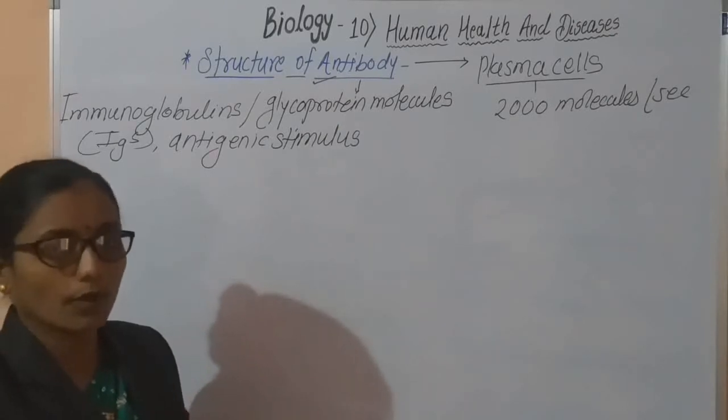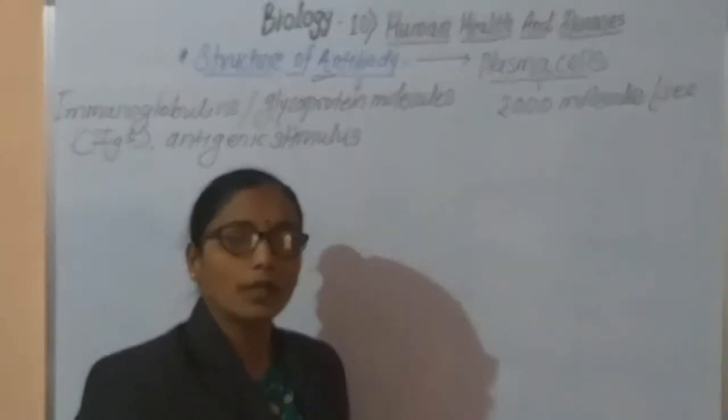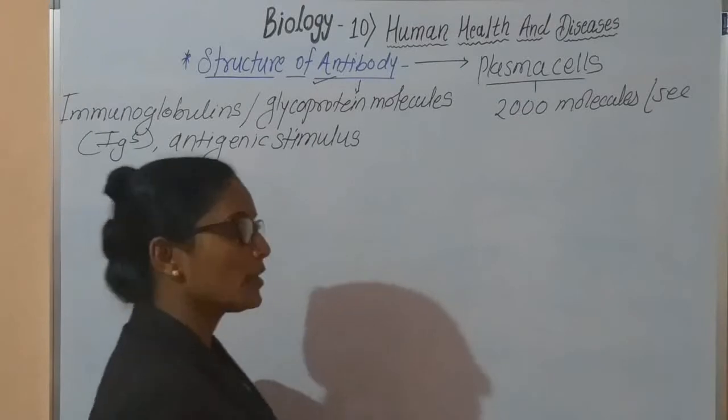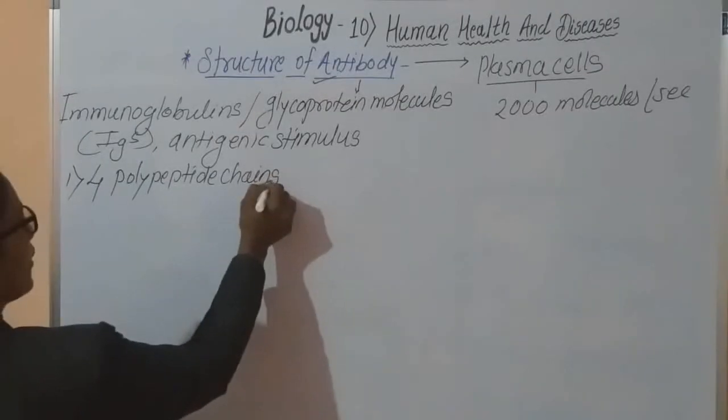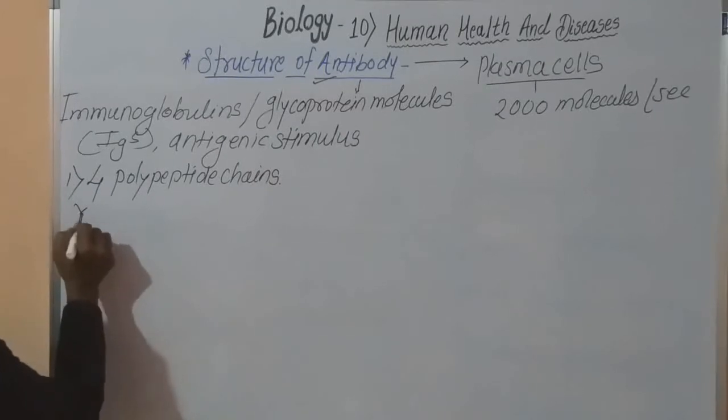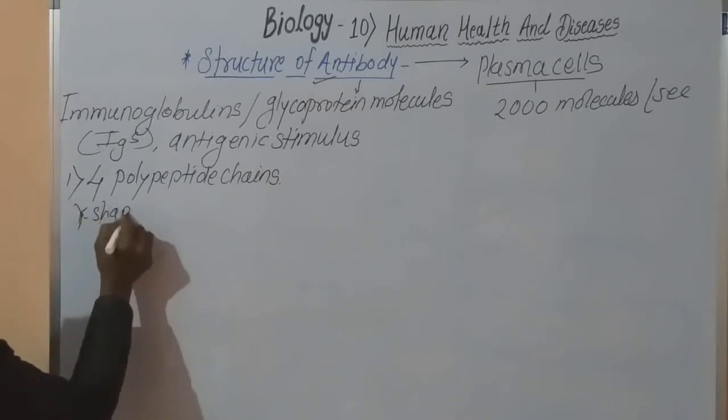Now, when you study the structure of the antibody, the first very important thing is that the antibody has four polypeptide chains, and the molecule is Y-shaped.